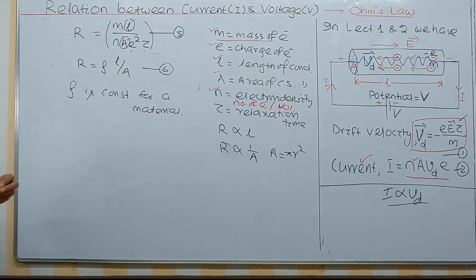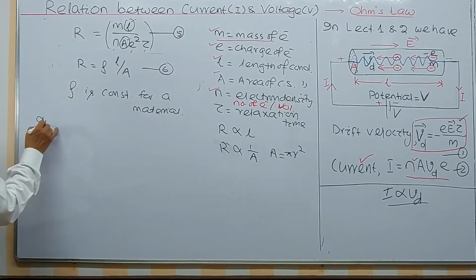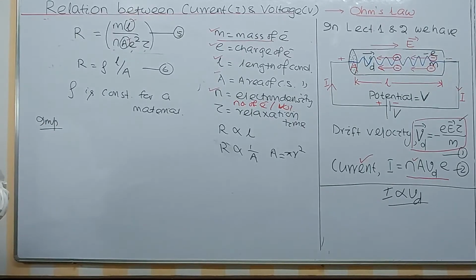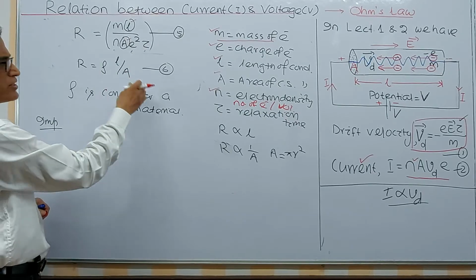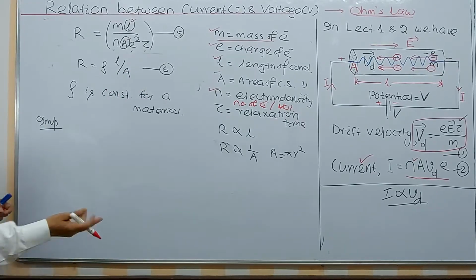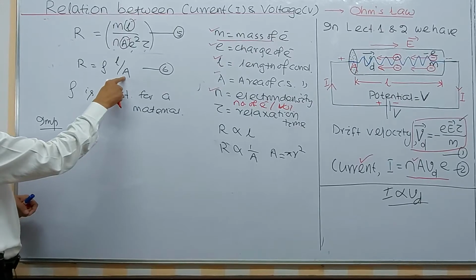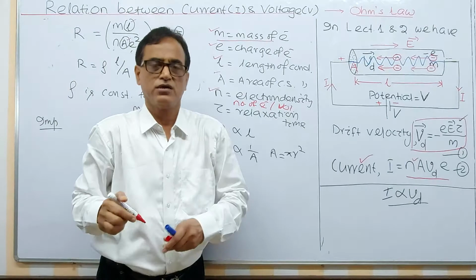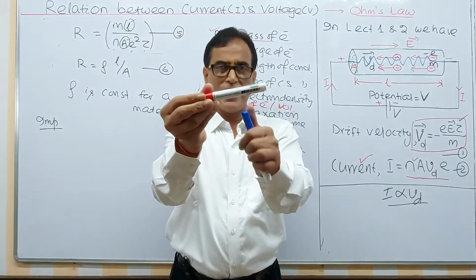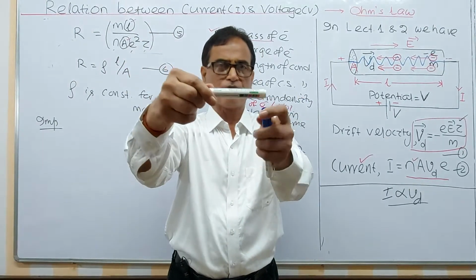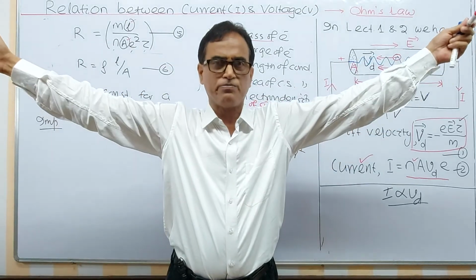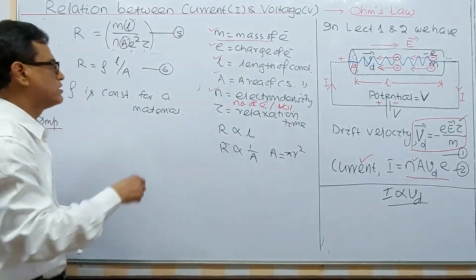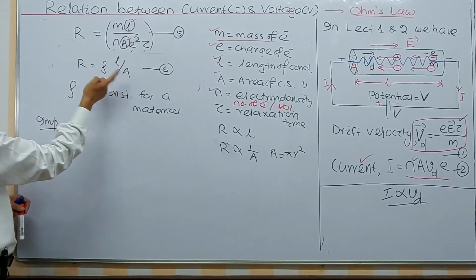But if you are asked a question, first, an important point I want to discuss: for normal problems, when data is given, you can answer it, forget about this one. If you are asked, with area of cross section remaining constant, if length is doubled, what happens to resistance? Same area of cross section, if length is doubled, resistance is doubled. If you increase the length, resistance increases. If you increase the area, resistance decreases.